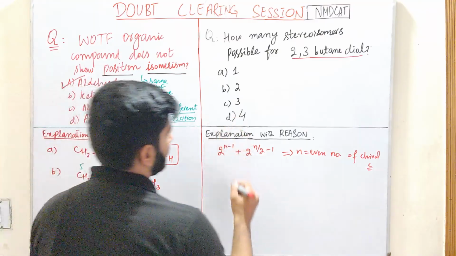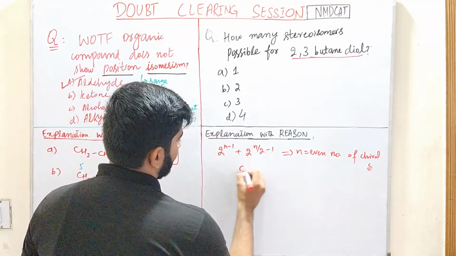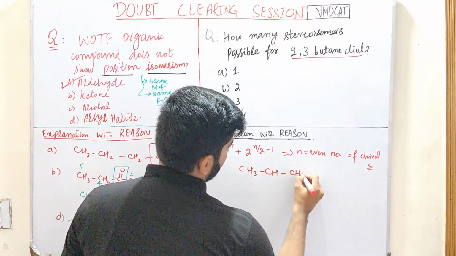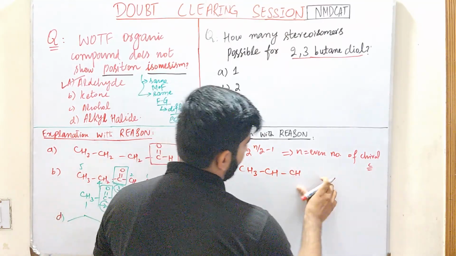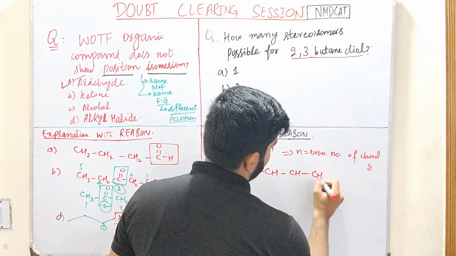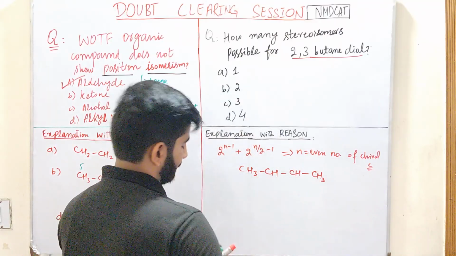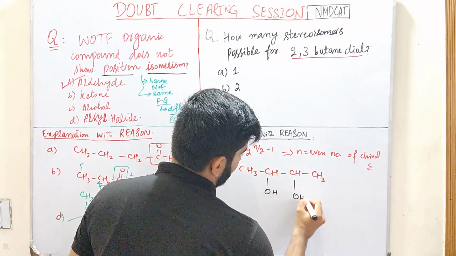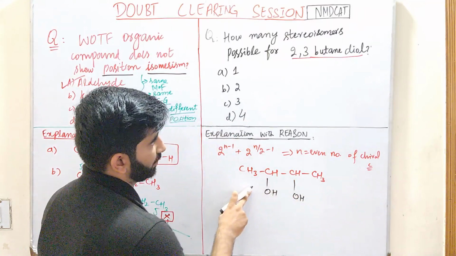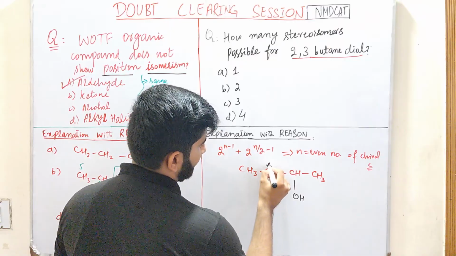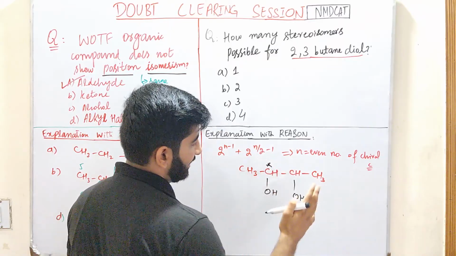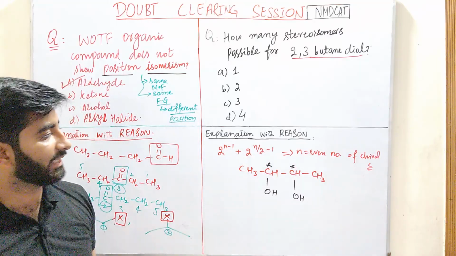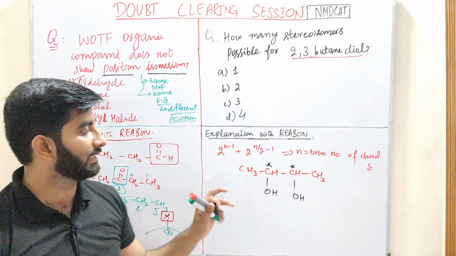तो यहाँ पे अगर हम 2,3-ब्यूटेन-डायोल का स्ट्रक्चर ड्रा करते हैं, तो हम देखेंगे कि कितने chiral carbons present हैं. This is carbon number 2, this is carbon number 3. So this is butane 2,3-diol. This is a chiral carbon because it is bonded with 4 different groups. This is also a chiral carbon because it is bonded with 4 different groups. So there are 2 chiral carbons present.